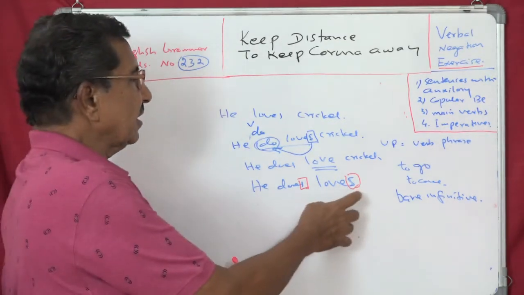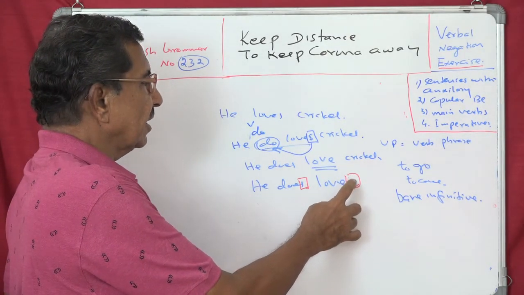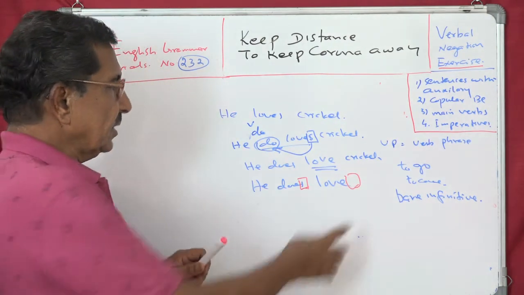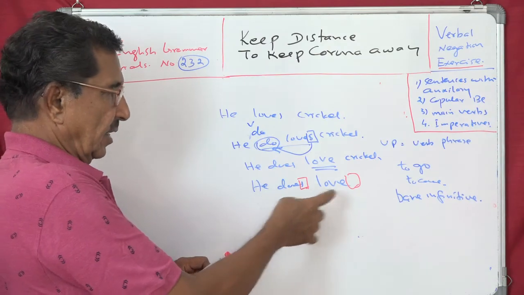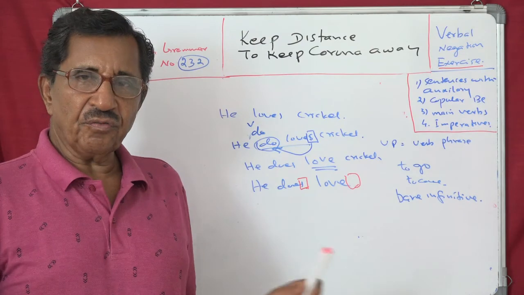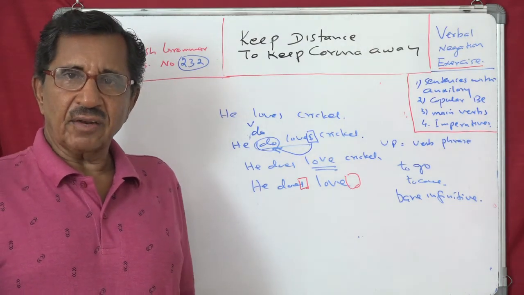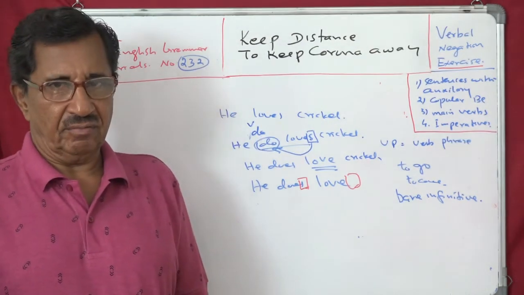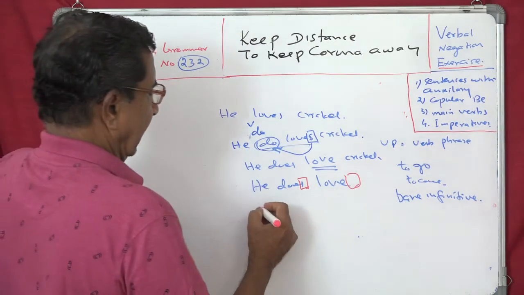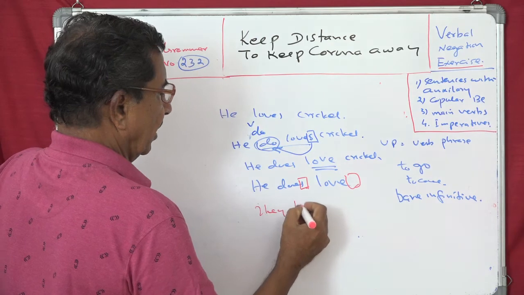So once it is removed, the place is empty because it has just been moved to here. Then this verb will become an infinitive. You don't find the to there, therefore you say it is a bare infinitive. Understand? And suppose the other way around: they love cricket.